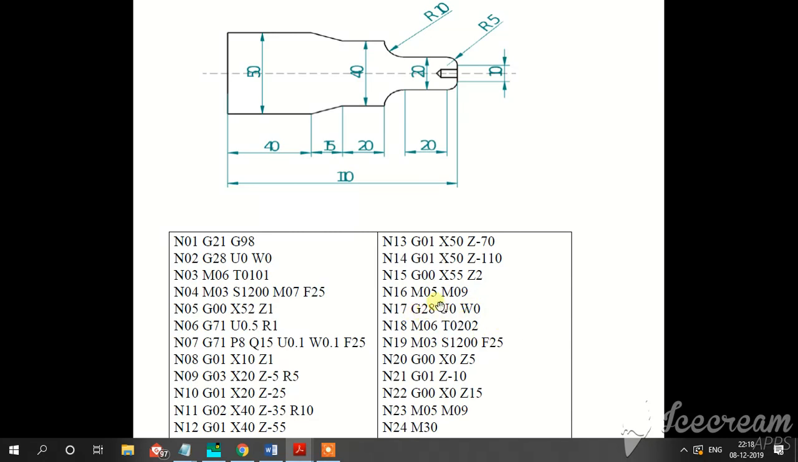and M05 motor stop, spindle stop, M09 coolant off, G28 U0 W0, M06 tool change. We want to drill here because of the